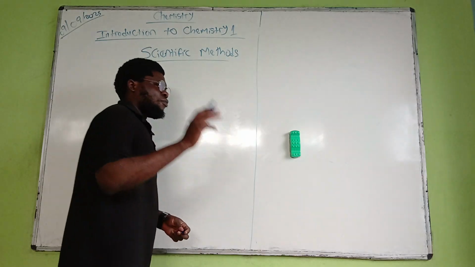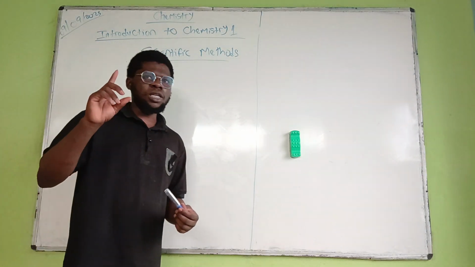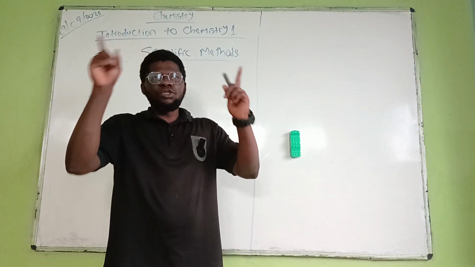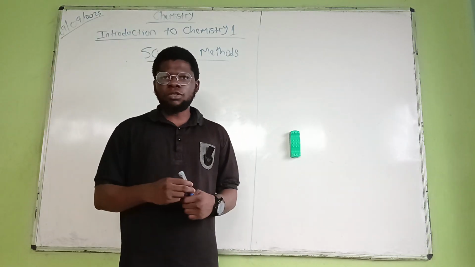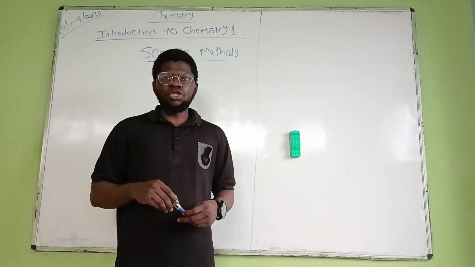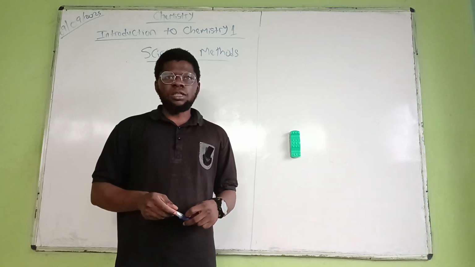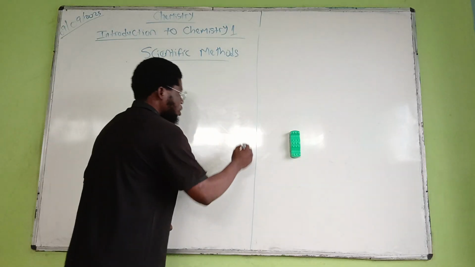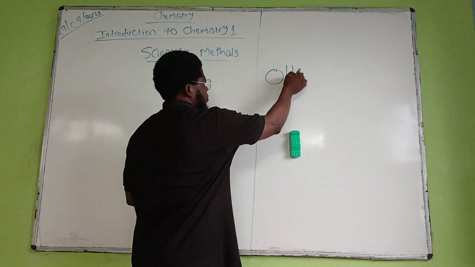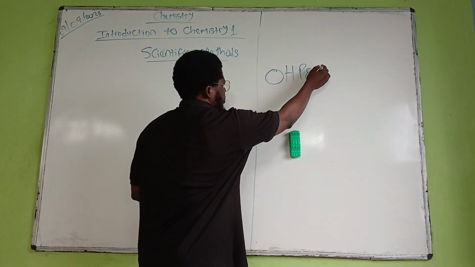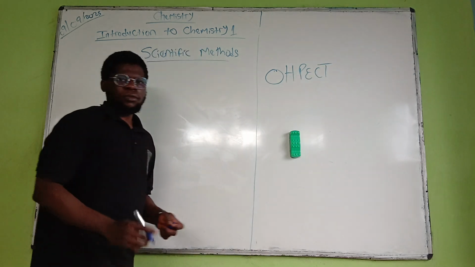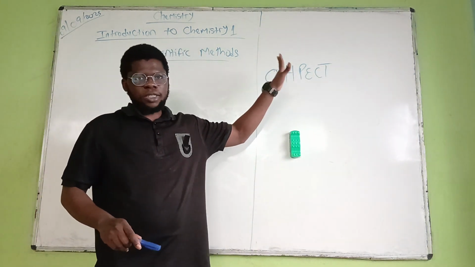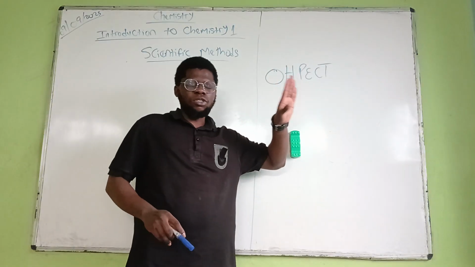So let's see what these methods we are talking about are. Now, for a student, I'll give you a particular acronym that will enable you to state all the methods used in research making. It is OHPECT. This is just the acronym. If you can memorize it as a science student, you are good to go.